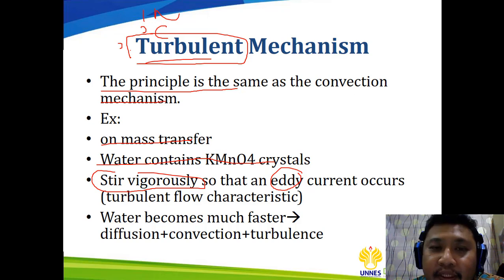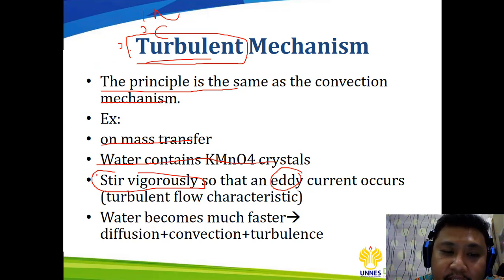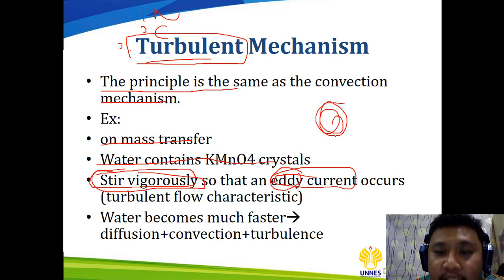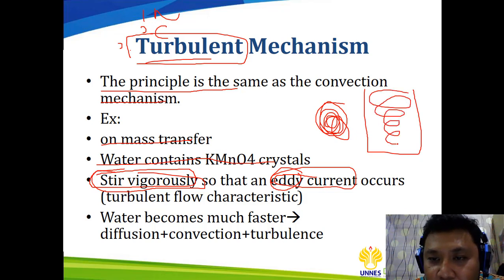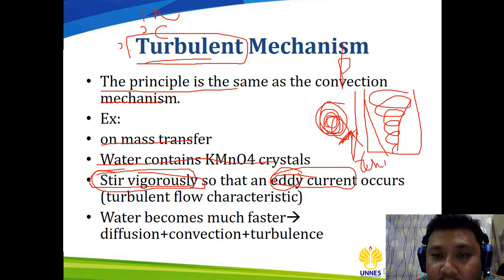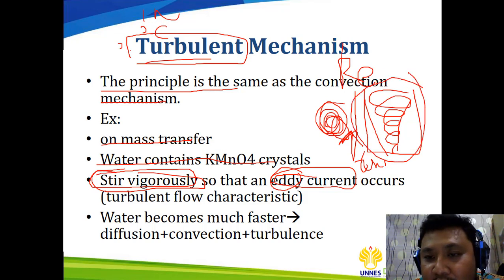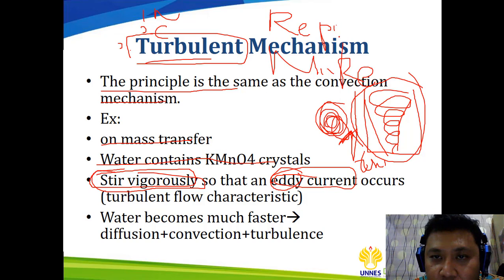flows inside your fluid. Like the example here, you stir the sodium permanganate rapidly or vigorously so that there is an eddy current, like a swirl inside your tube. So it will create a vortex. We can say that this process causes highly turbulent flow, which means the Reynolds number here is different, because this one is the mixing Reynolds number. The mixing Reynolds number is different from the Reynolds number in a pipe.